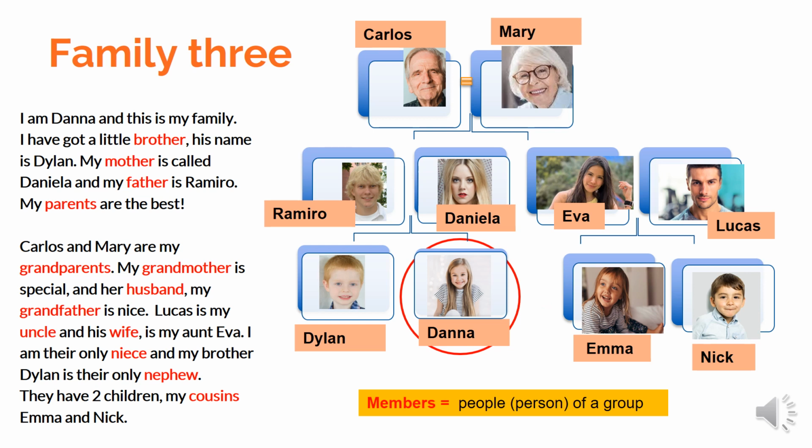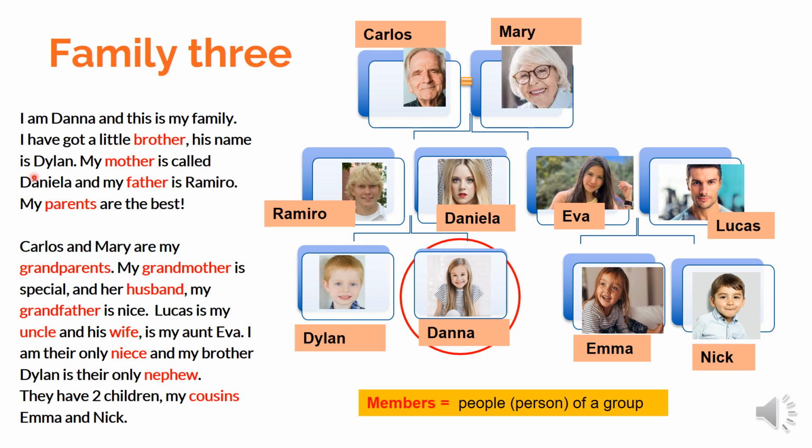So let's read the article about Dana's family tree, which says, I am Dana and this is my family. I have got a little brother.